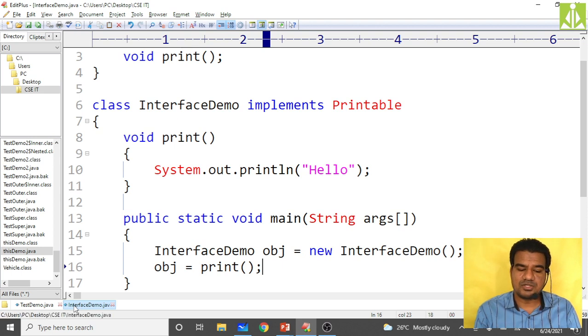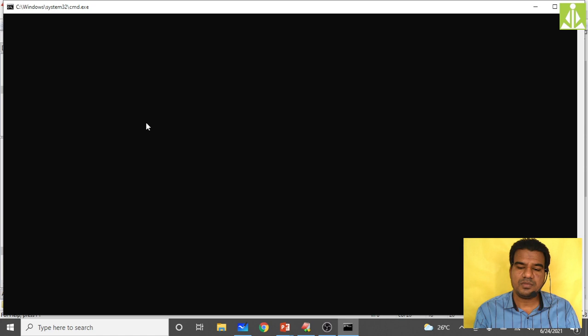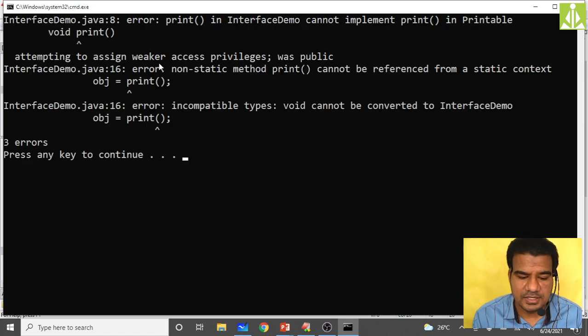My program name, as you can see, is the same as the class name where my public method is residing, so InterfaceDemo.java. Go to tools and compile. Okay, we are getting some issues over here: print in InterfaceDemo can't implement print in Printable.